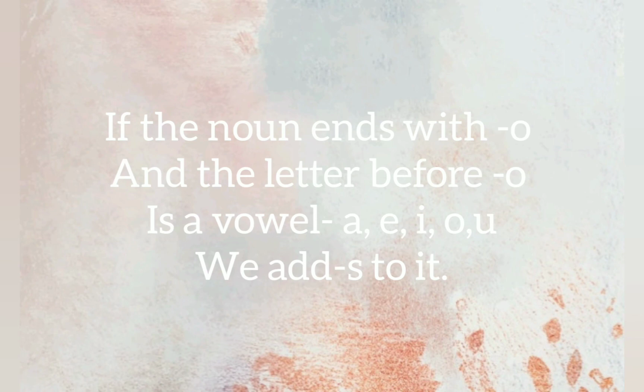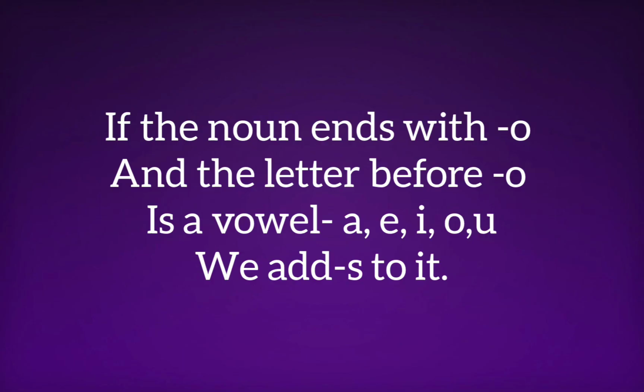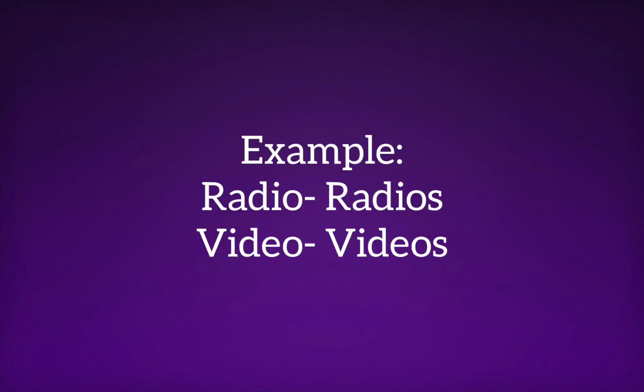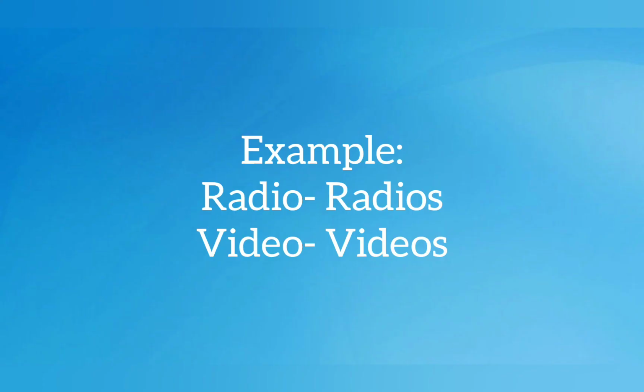Now, if the singular noun ends in O and the letter before O is a vowel, we add an S. So if a singular noun ends with O but the letter before is a vowel, A, E, I, O, U, what you need to add is S. For example, radio. Before O is I, isn't it? So what we have to add is S. One more example, video. The letter before O is E, a vowel. So we need to add an S to it.